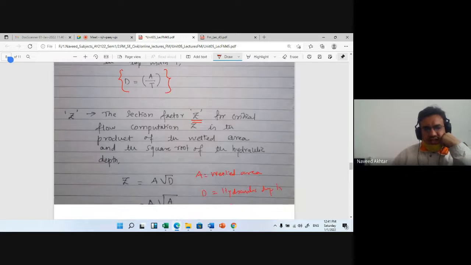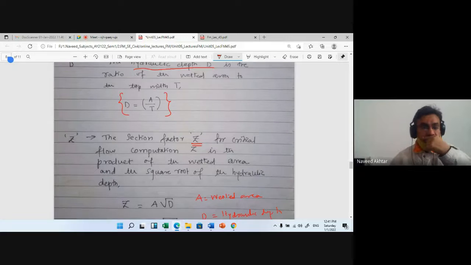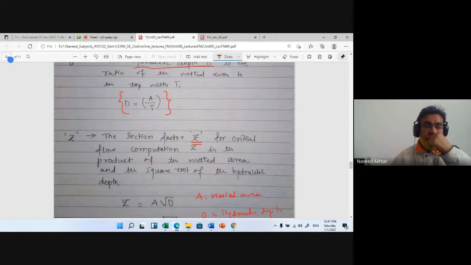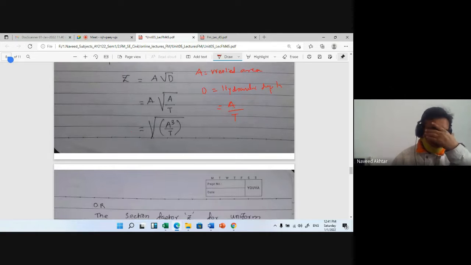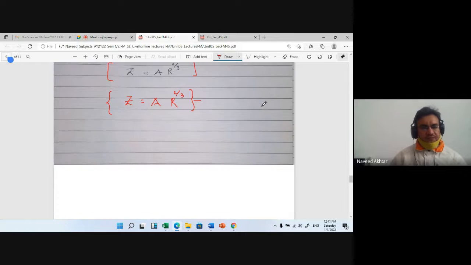And then the section factor is the product of wetted area into the square root of the hydraulic depth. So from this definition, you can easily find out the geometrical properties of your given channel section.